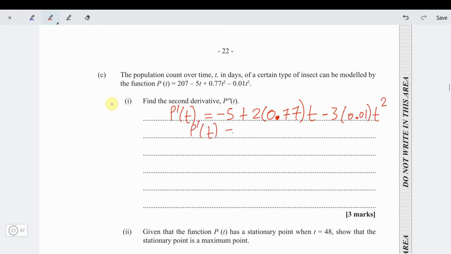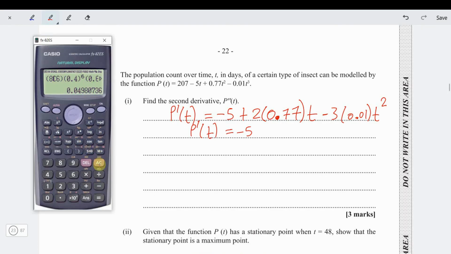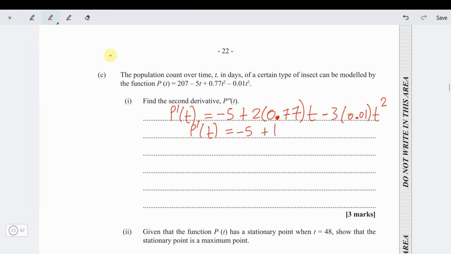So p prime of t is just negative 5. 2 times 0.77, you can put that in a calculator. 0.77 times 2, that's 1.54. So plus 1.54t. Then 3 times 0.01, that's minus 0.03t squared.